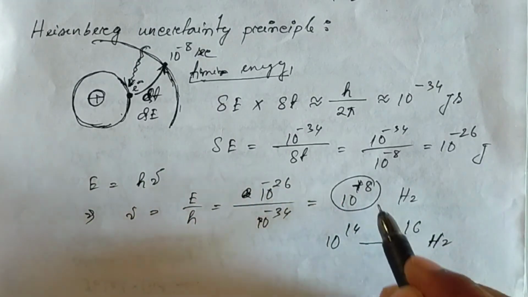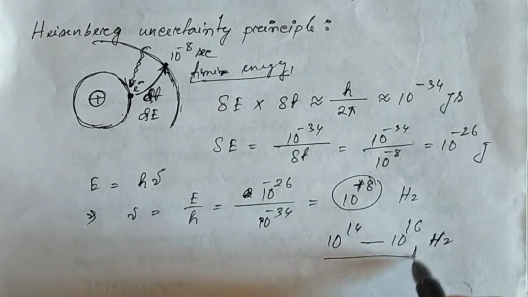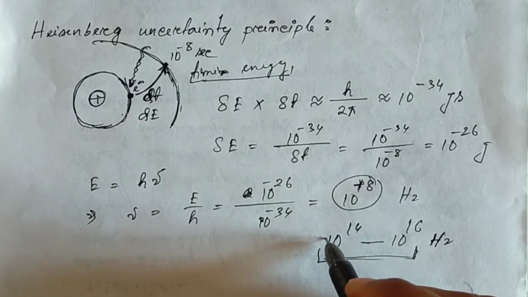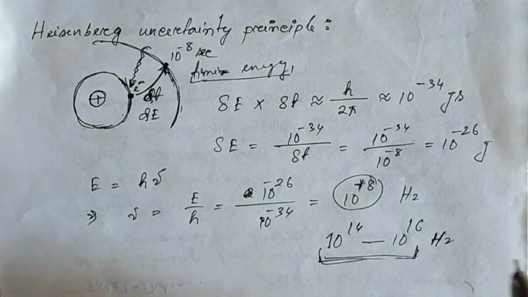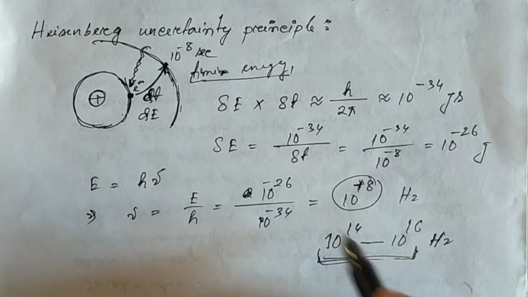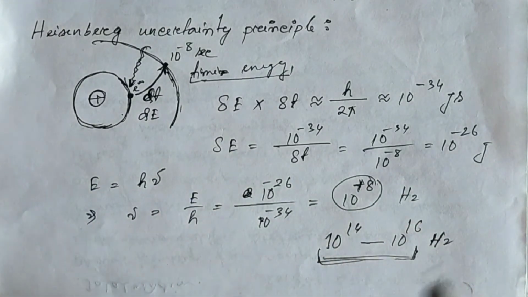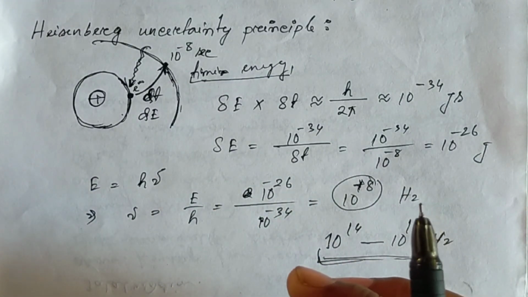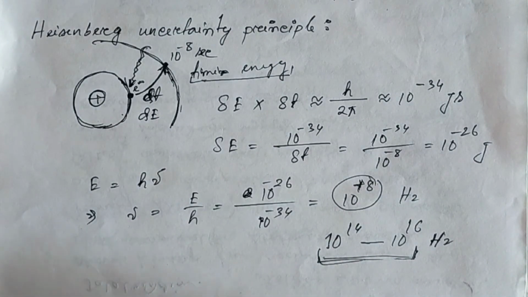So it is much lesser than this range. It doesn't fall in this range. So the effect of the Heisenberg uncertainty principle on the broadening of spectra is much less effective. Okay.